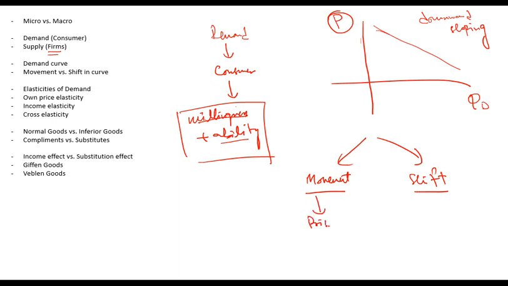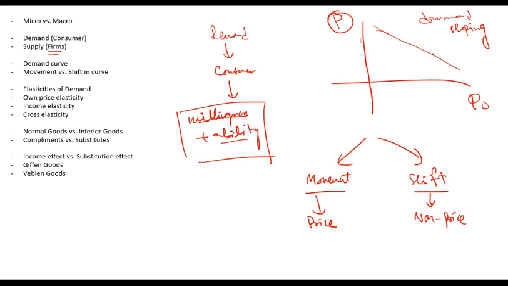If demand is changing due to any reason other than price, a non-price factor, for example consumer wealth, consumer trend, consumer taste, price of a substitute, price of a complement, or any other reason, that causes a shift in the demand curve, that is, demand shifting left or right.